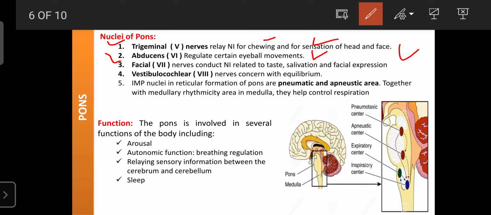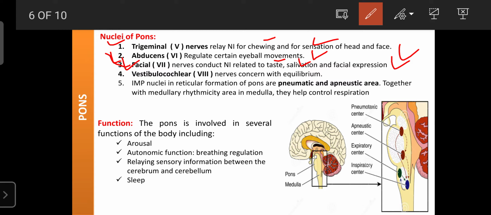Next, it also has the nuclei for the facial nerve, the seventh cranial nerve. This facial nerve is mainly involved in regulating taste, salivation, and facial expressions according to conditions and situations. The facial nerve's nuclei, or control system, are present in the pons.